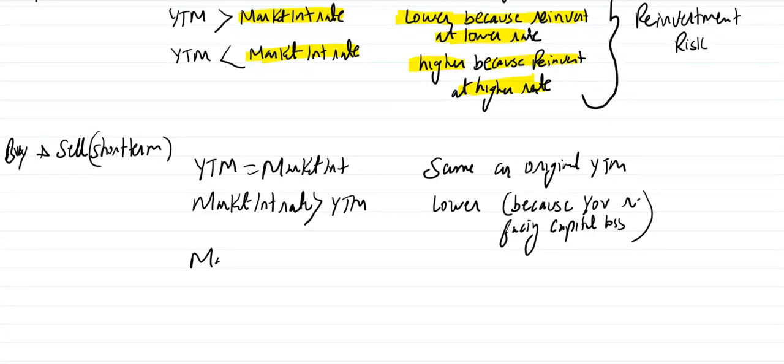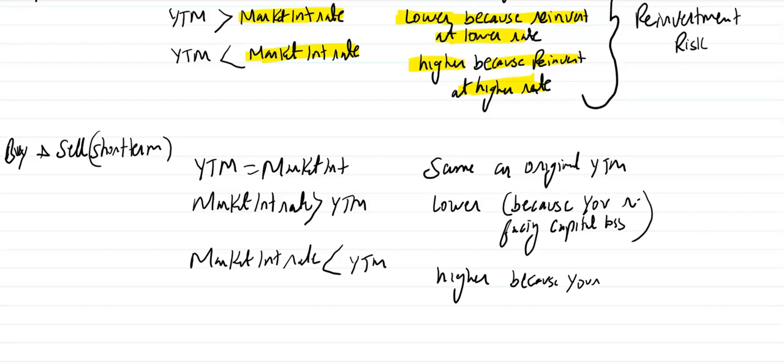And if market interest rate is lower than the YTM, now your final income will be higher because you will get a capital gain.